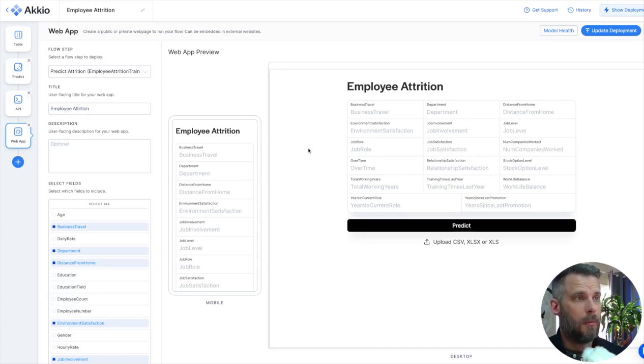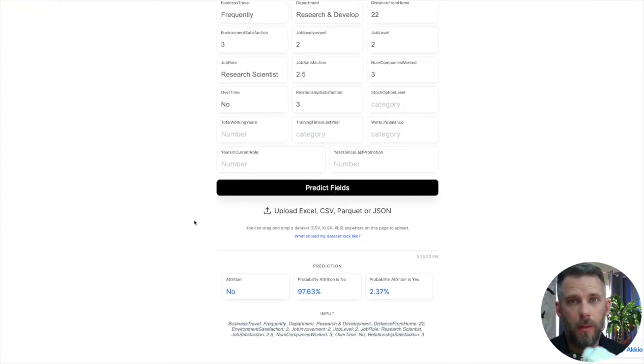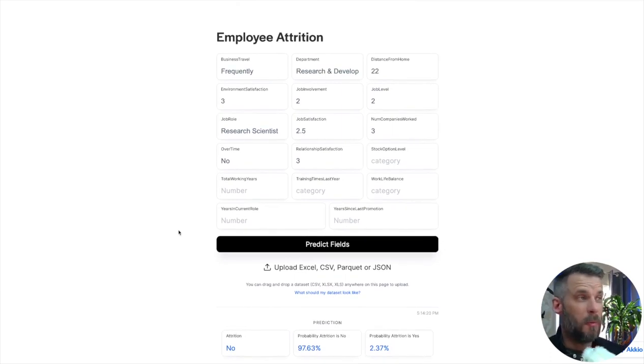Now, we always want to compare this against what we think the real world would be. A good way to test is I could take that original data set, and drop it right on this page, removing the attrition column, just blanking it out in Excel, and see how it does. I could take my data from a week from now and do the same thing. So we can always do what's called back testing against the system. Akkio makes it easy. If I want to make changes to this, it takes minutes. I don't have to go back to another team. I can do it myself.